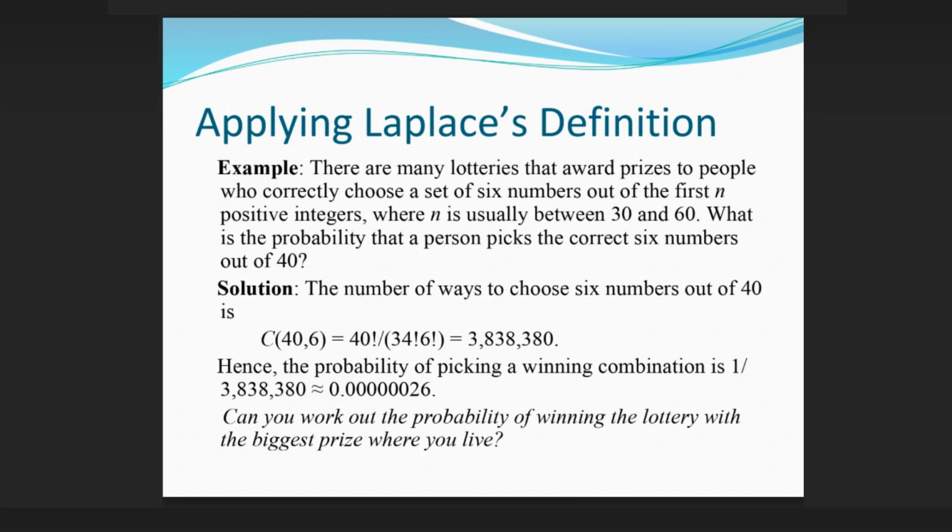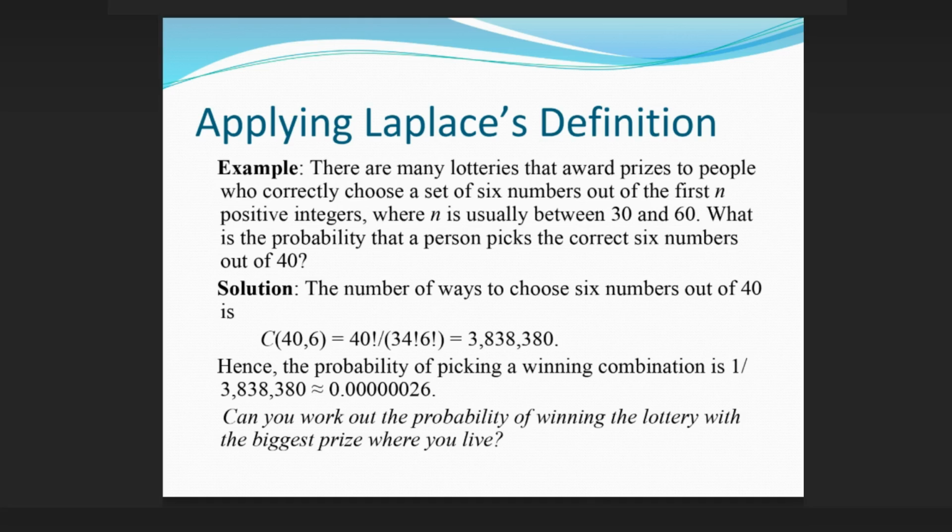Applying Laplace's definition. Example: there are many lotteries that award prizes to people who correctly choose a set of 6 numbers out of the first n positive integers, where n is usually between 30 and 60. What is the probability that a person picks the correct 6 numbers out of 40?